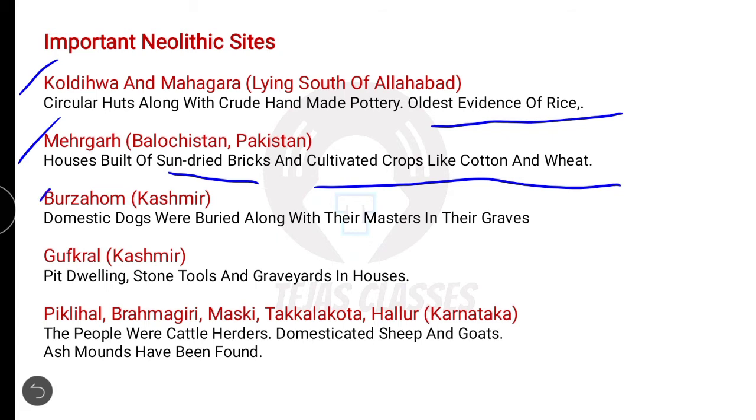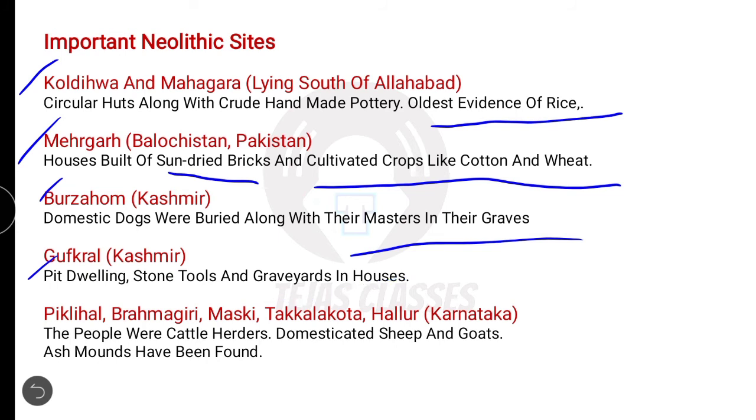And Burzahom, Kashmir, what they have found: domestic dogs were buried along with their masters in the grave. See, in the Mesolithic period, they used to bury the dead body along with the food items and the goods which they have used. Coming to Neolithic, they have started burying the dead person along with the domesticated dog. Now, Gufkral, Kashmir: pit dwelling, stone tools, and graveyards in houses. Initially, they used to bury the dead body outside, but in this period, they have started burying the dead bodies in the houses only.